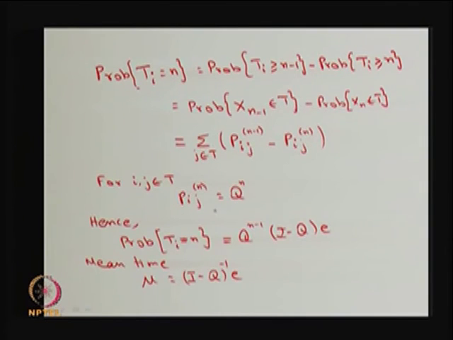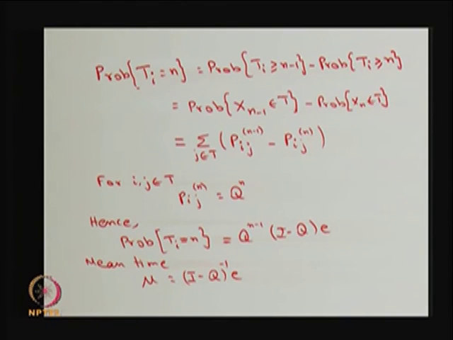Therefore, for the system moving from i to j, the n-step transition is Q^n, and I can substitute into the above equation. So, the probability mass at n is Q^(n-1)(I minus Q) times the E vector.